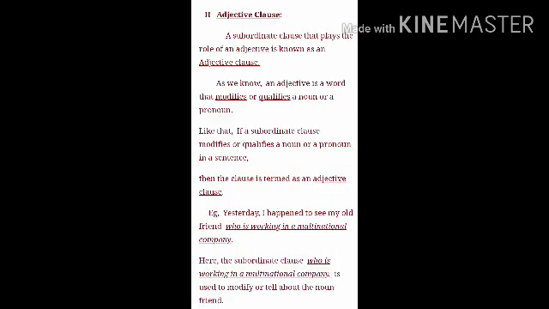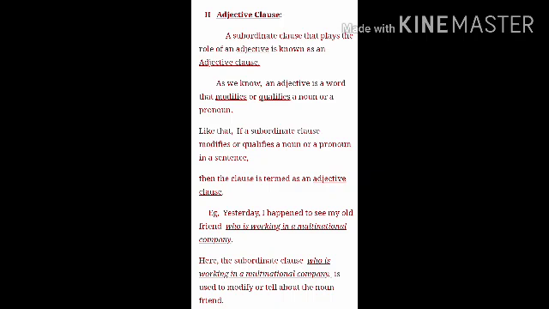Now what is an adjective clause? A subordinate clause that plays the role of an adjective is known as an adjective clause. As we know, an adjective is a word that modifies or qualifies a noun or a pronoun. Like that, if a subordinate clause modifies or qualifies a noun or a pronoun in a sentence, then the clause is termed as an adjective clause.